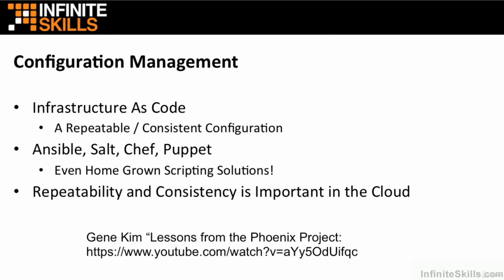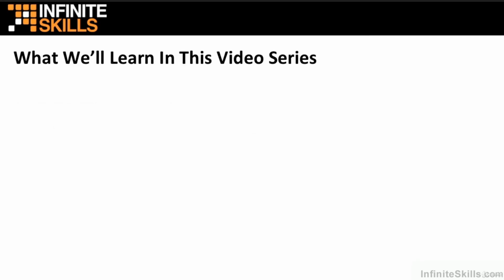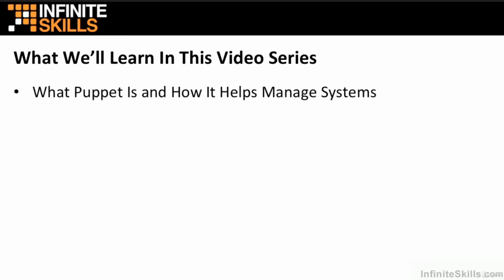Mr. Kim notes in his research that the ability to express our infrastructure as code and maintain that in source control is an even greater indicator of success than in organizations that don't keep the software they're deploying as source code. It's the consistency of the environment and the software running in it that is key to maintaining a large and successful software deployment. In this video series, we'll specifically look at a few items related to the Puppet ecosphere.